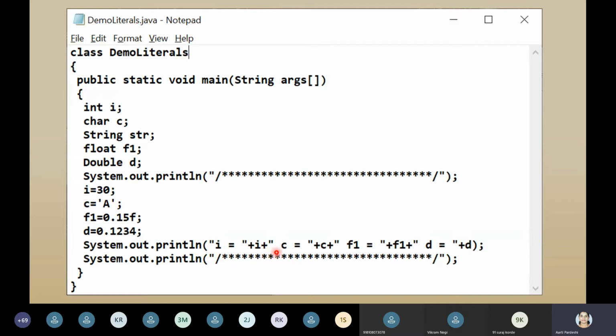So double quotes indicate to treat it like a string, c equal to, plus indicates the value of c. The first plus indicates the value of c, the second plus indicates there is a string after it, and once again a plus indicates the value is there. Then the last plus indicates the value is there, but now nothing is left, so there is no need of any plus. If you put a plus here, you're going to get a syntax error. I will show you how to do it. So this is simply the i, c, f1 and d values we are printing, with one more indentation part. Now we will see what its output looks like.